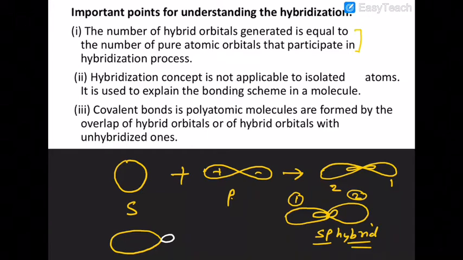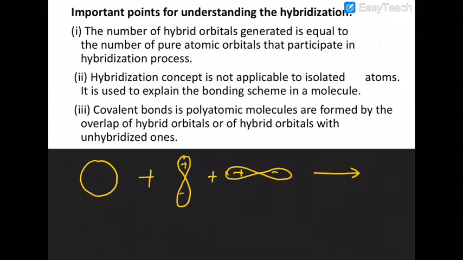Similarly, in this case, this is the first lobe, and this is the second lobe. So these yellow lobes are above and these white are below. Are you getting that or not? So two hybrid lobes are formed by the addition of 1s and 1p.